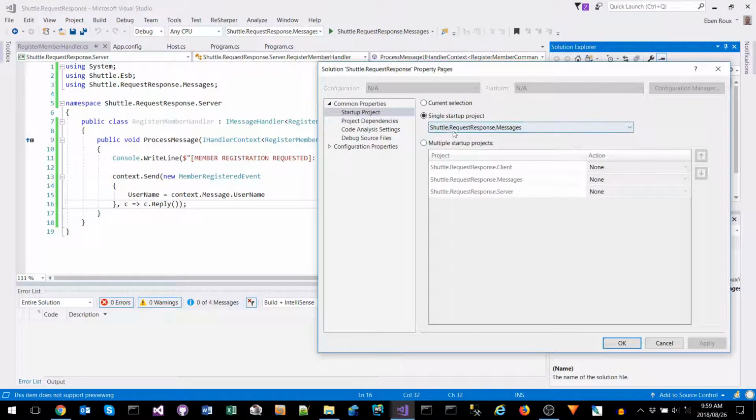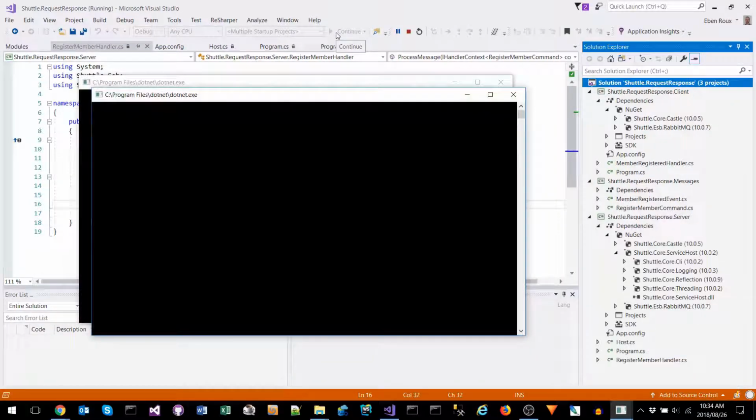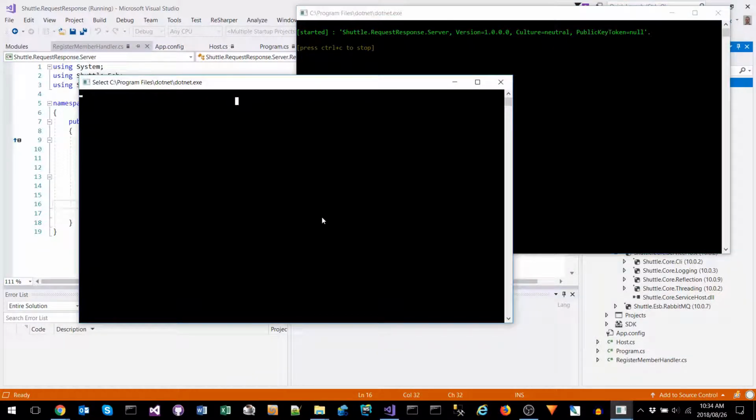Let's run both the client and the server projects on startup and execute the application. And there we have a full request response implementation using RabbitMQ.